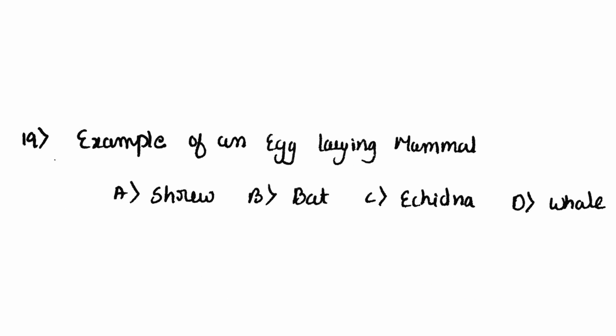19th question. Example of egg-laying mammal: shrew, bat, echidna, or whale. And the example for egg-laying mammal is echidna.